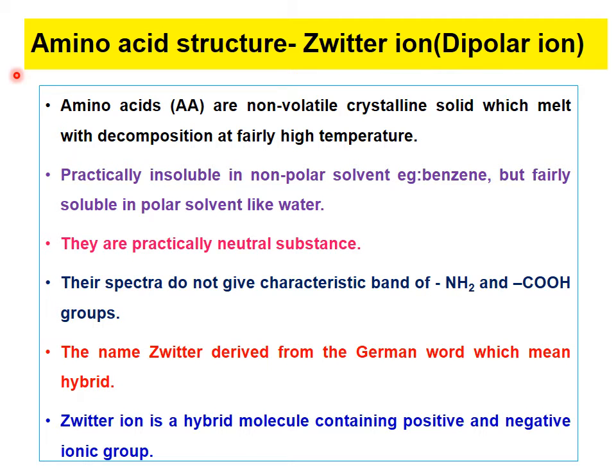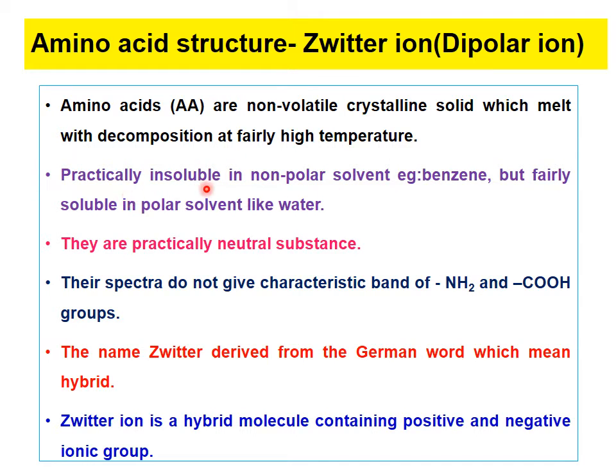Next we are going to see amino acid structure, zwitter ions. When we come to the structure of amino acids, here we are going to see the zwitter ion, that is a dipolar ion. Amino acids are generally non-volatile crystalline solids which melt with decomposition at fairly high temperature.